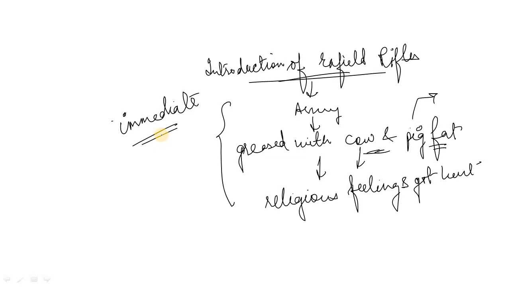So the introduction of Enfield rifles was considered a direct attack on the religion of Indians, be it Hindus or Muslims or any other religion surviving in India. They did not want to chew it and open it with their mouth, because it was greased with cow and pig fat, which was against the religious sentiments of Hindus and Muslims both. Thus this led to the revolt of 1857.